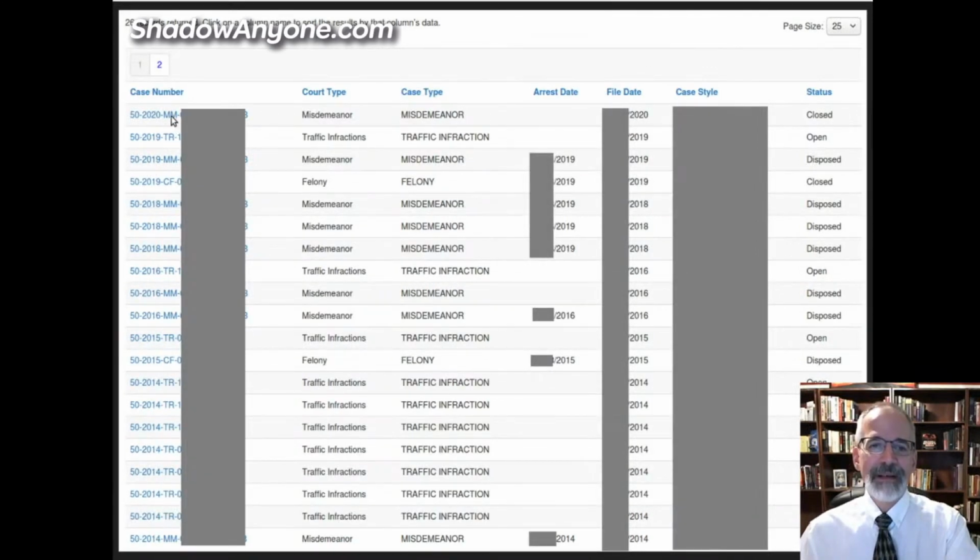You also have this letter code. Here's a traffic one. There's a misdemeanor or minor misdemeanor. Here's a CF, criminal, and the F in this county counts for felony. So we have a bunch of misdemeanors, and this court, their index lays out the court type so we can clearly see, even if you didn't understand these letters, misdemeanor, traffic infraction, misdemeanor, felony, that type of thing.